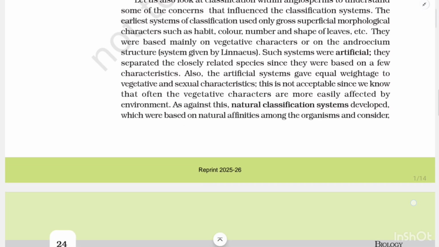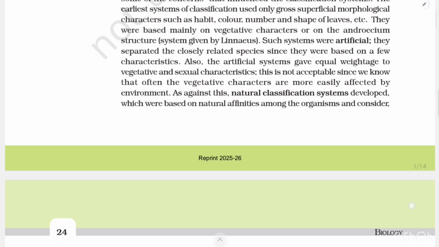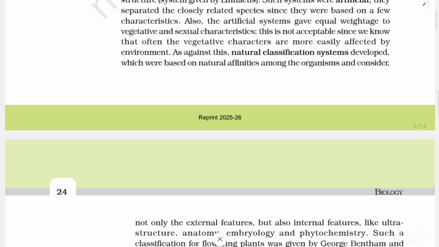Such systems were artificial. They separated closely related species since they were based on a few characteristics. Also, the artificial systems gave equal weightage to vegetative and sexual characteristics. This is not acceptable since we know that often the vegetative characters are more easily affected by the environment.